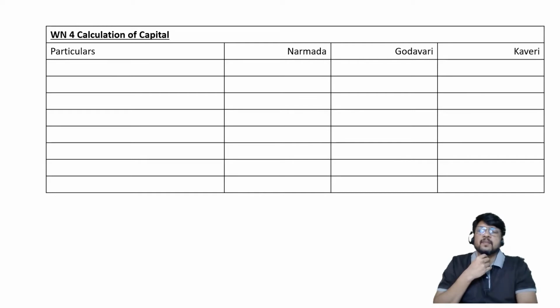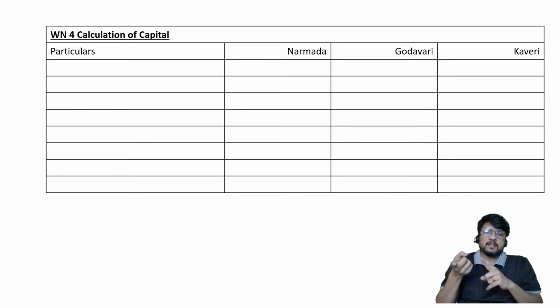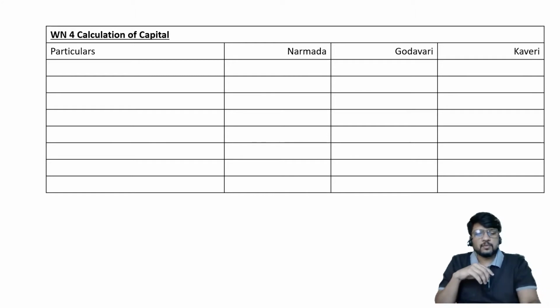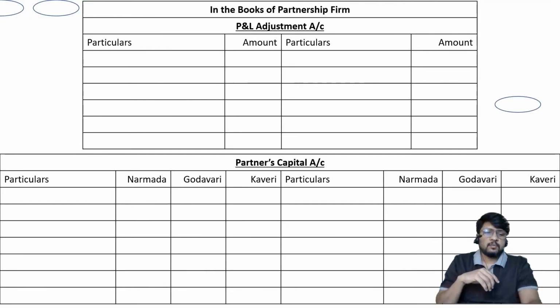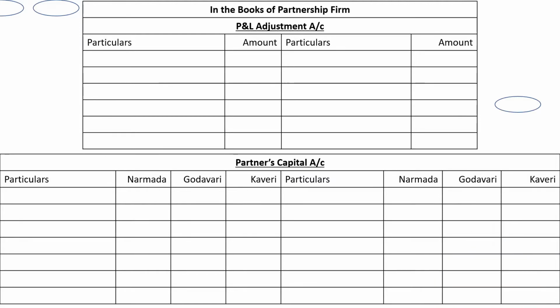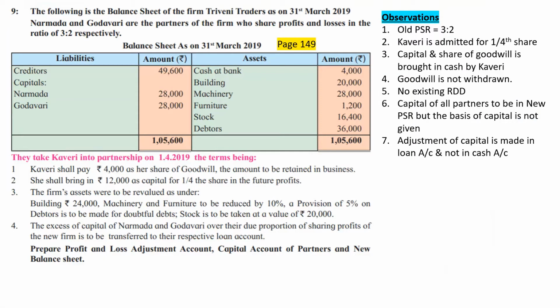Okay. And then there is a special working note which we are preparing, that is calculation of capital. Remember, in this problem, calculation of capital is going to be adjusted, not in the cash and bank account, but in the loan account, because that is the clear instruction, and the basis is not given. So that point we are required to identify how to solve that situation. Okay, so pause the video, draw the account, and after drawing the account, resume the things. I hope now you have drawn the things and you have started the solution with me.